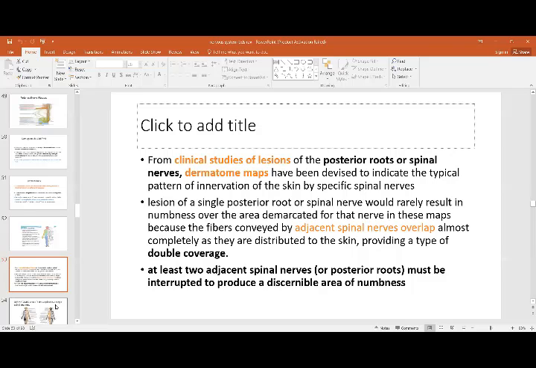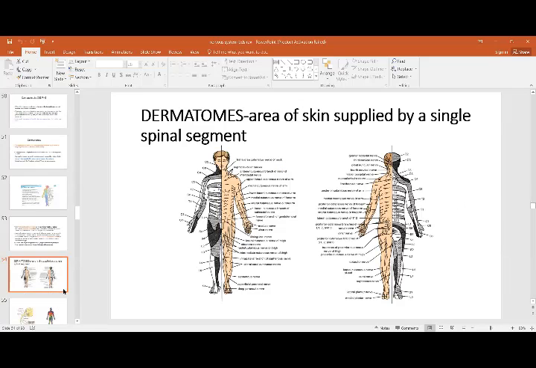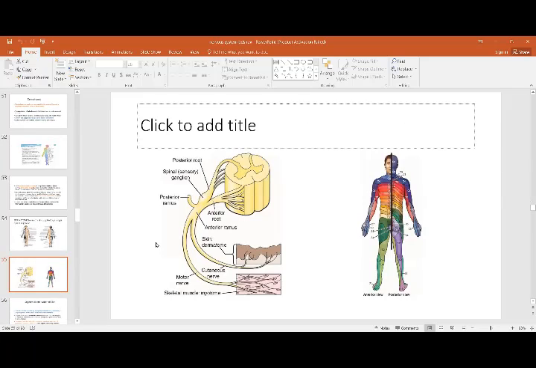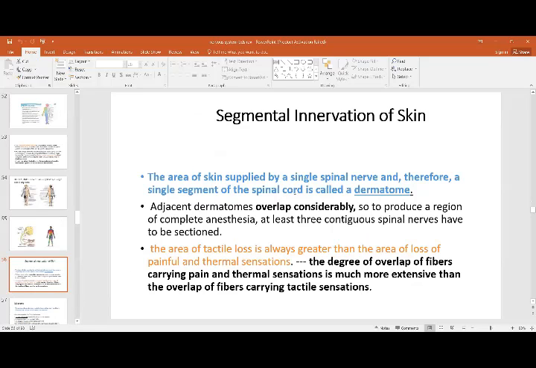So these are the different dermatomes anteriorly and posteriorly. Again, this is the area which, when you have the anterior and the posterior root, the anterior ramus is going to go to the skin, and this spinal nerve is going to supply the skin. That is why this area is called the skin dermatome. And the portion which supplies the posterior area, which is going to go to the muscle, is called the myotome. This spinal nerve is supplying these parts of the muscles, and that is called the myotome.